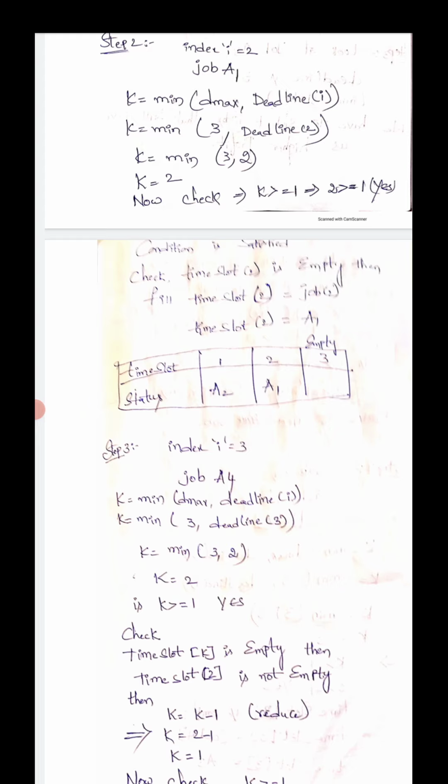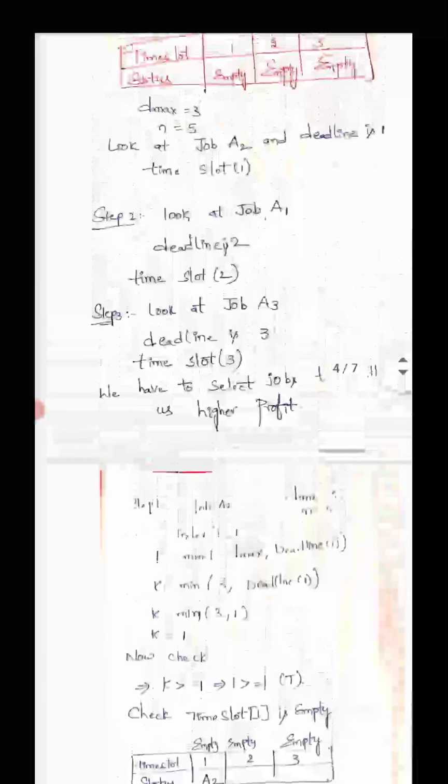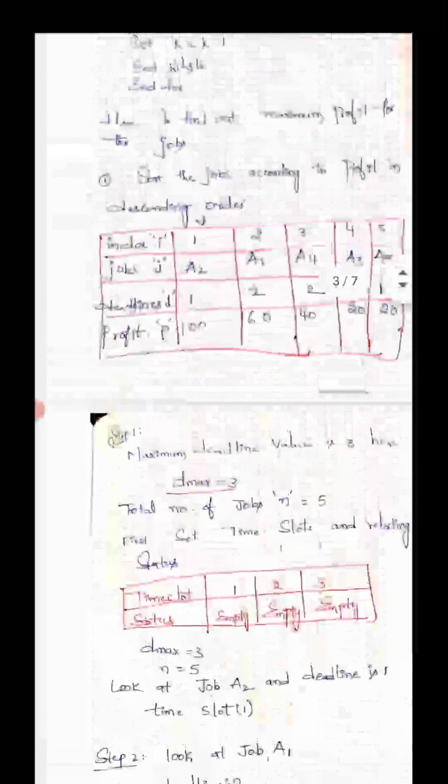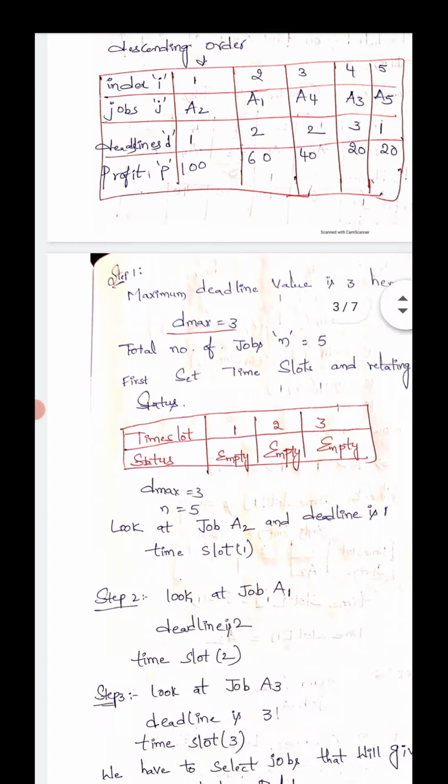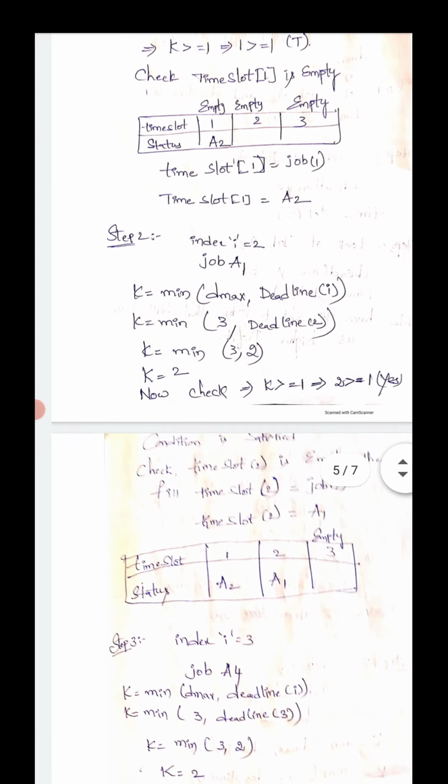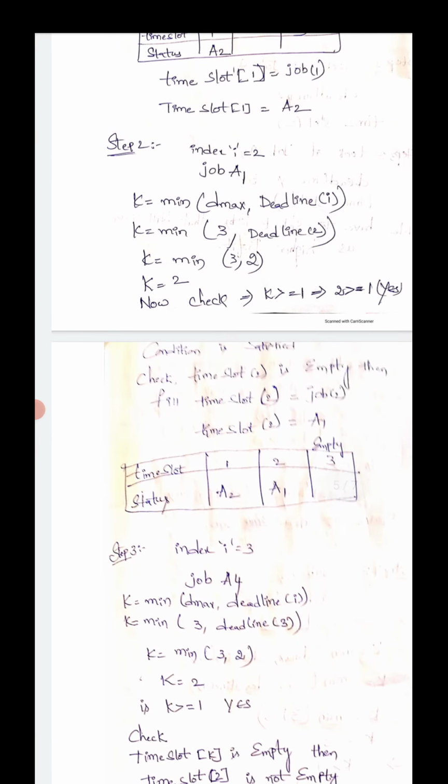Okay, next time slot of 2 is assigned to be job of 2. Job of 2 is nothing but which job? A1. Yes, in step 2 time slot of 2 is nothing but A1.